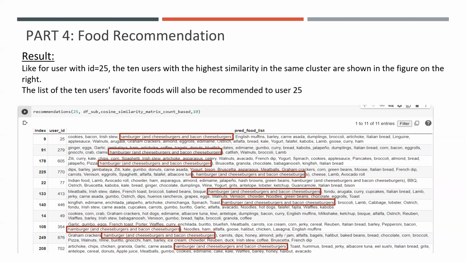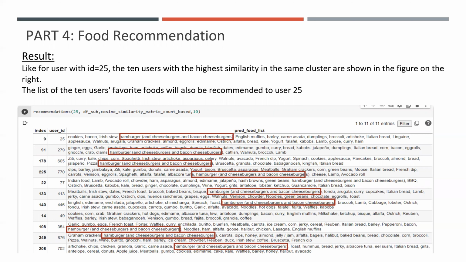So this is a demo, and we can see the first parameter is the ID, which means the user you want to make recommendations for.